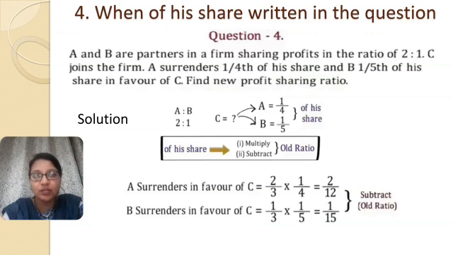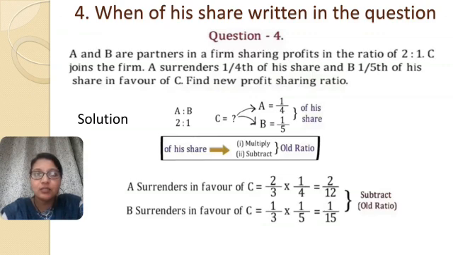Specifically pay attention to this. And B said that he will give 1/5 of his share in favor of C. That means A has agreed to surrender 1/4 of his share, and B has agreed to surrender 1/5 of his share. And what was their share? 2/3 and 1/3. That is already given in the question. And then you need to calculate the new profit sharing ratio.